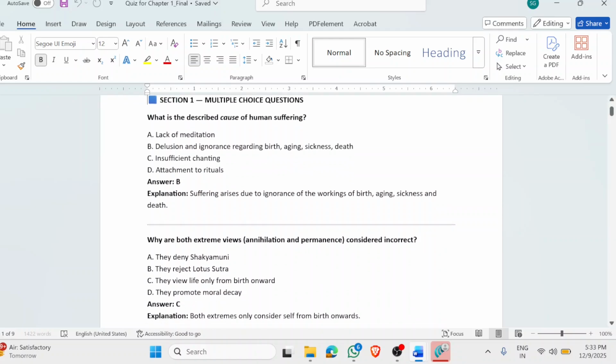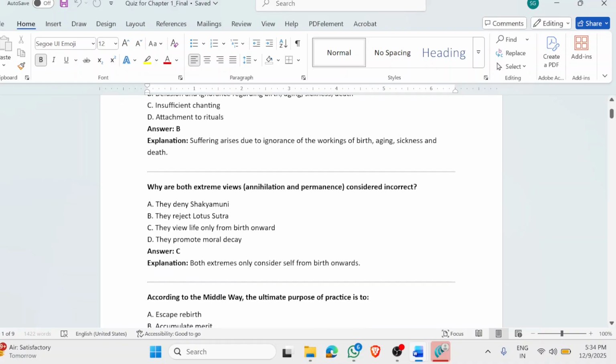Why are both extreme views considered incorrect? In chapter 1 we studied the two extreme views around annihilation and permanence. Both are considered incorrect because though they have a lot of differences, the common theme is that they both view life from birth onward. They don't have answers to what happened before birth. That is something they're not able to answer. That is the common incorrect thing in both of them.